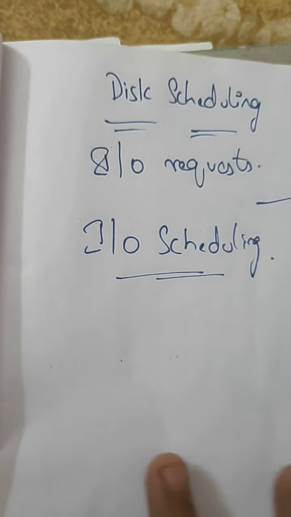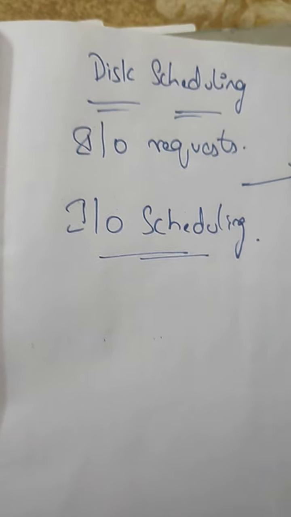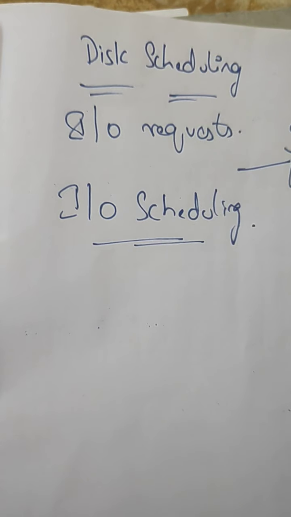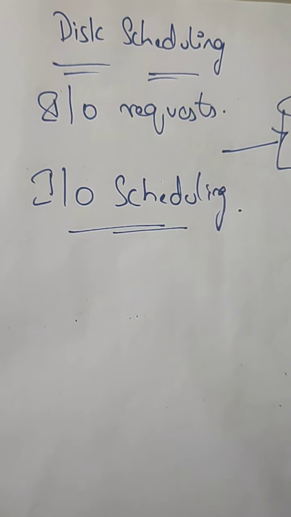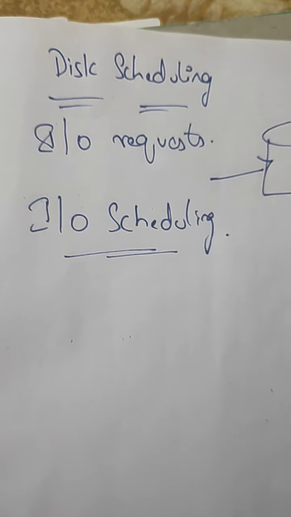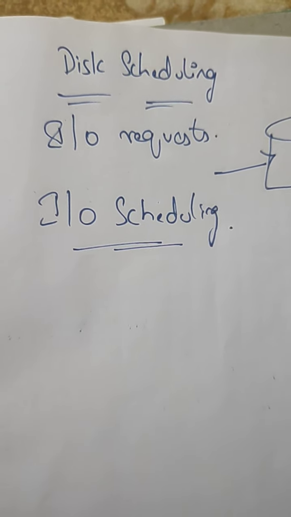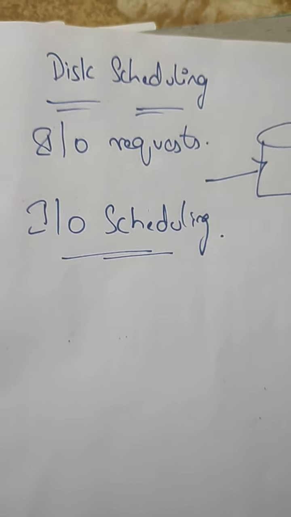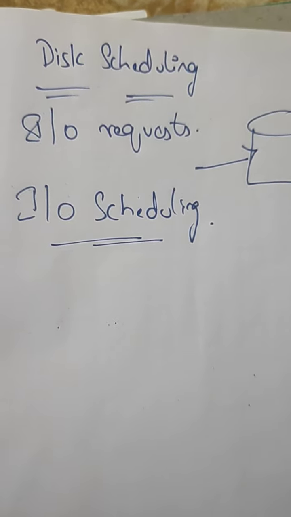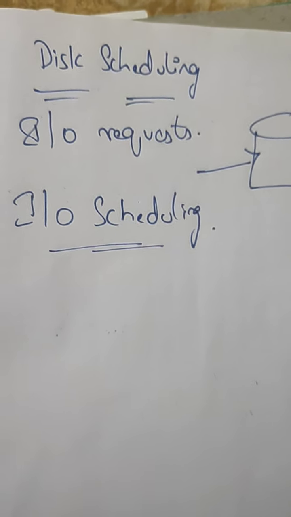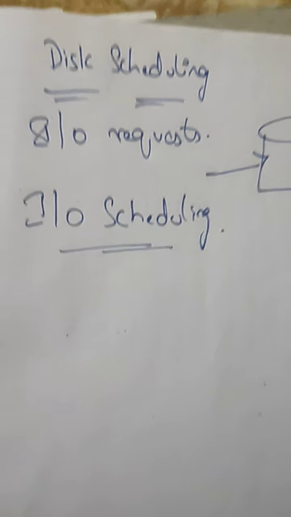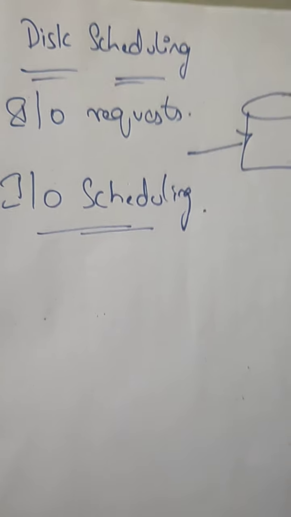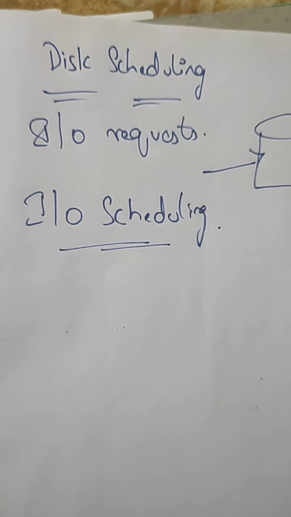So there are some important disk scheduling algorithms. Before going to these algorithms, the question arises, why do we need a disk scheduling algorithm? As I said, whenever multiple IO requests are arriving for processing, only one IO request can be processed, and the remaining will be in the waiting list. So which IO request has to be served? We have to schedule for that, so based on some algorithms, we schedule the IO requests which are in the waiting list.